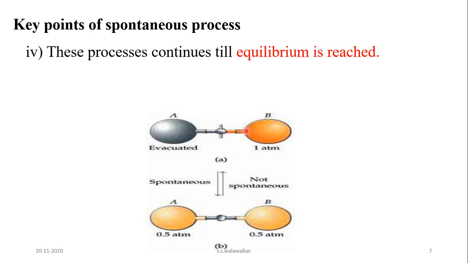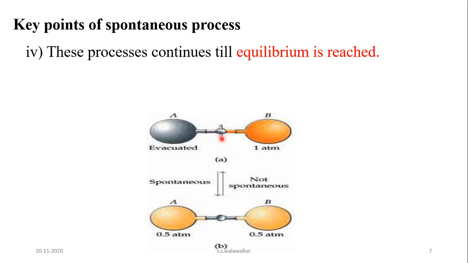For example, see here, the two bulbs are connected to each other with this stopcock. When this stopcock is opened, the gas expands, and the expansion of the gas continues till the pressure in both the bulbs becomes the same. At the beginning, one bulb is evacuated and the other bulb is filled with gas.